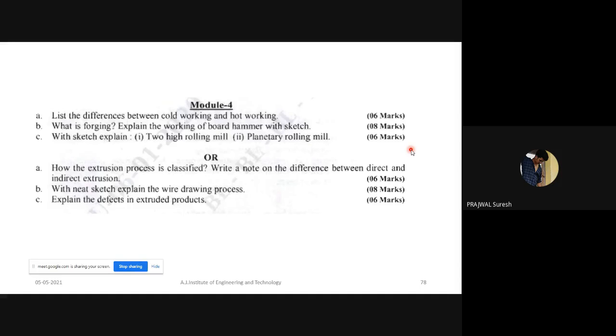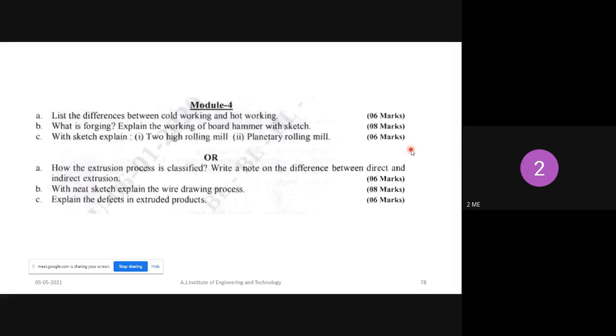Sir, when to submit, sir? So I will give you one week's time. When will you submit, tell me. Sir, do we have to maintain a separate book? Yes, you should maintain a 100-page notebook for the assignment. And it carries marks also, assignment marks. All of you know, right?